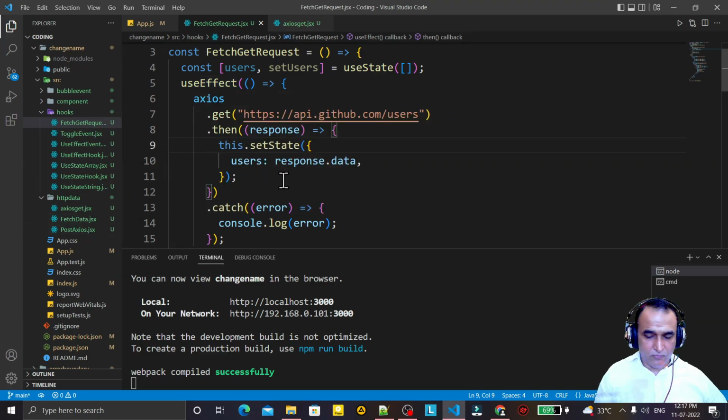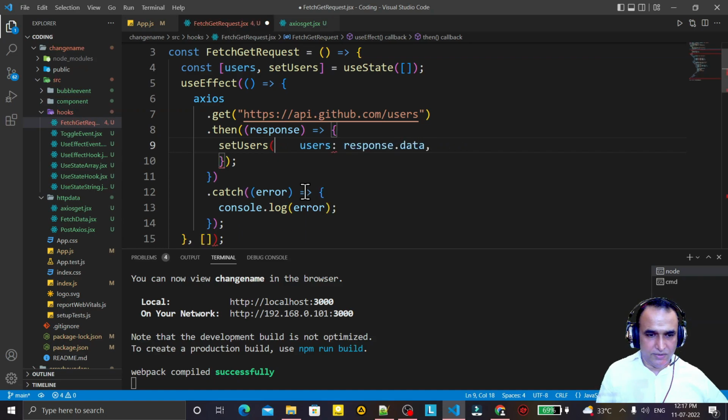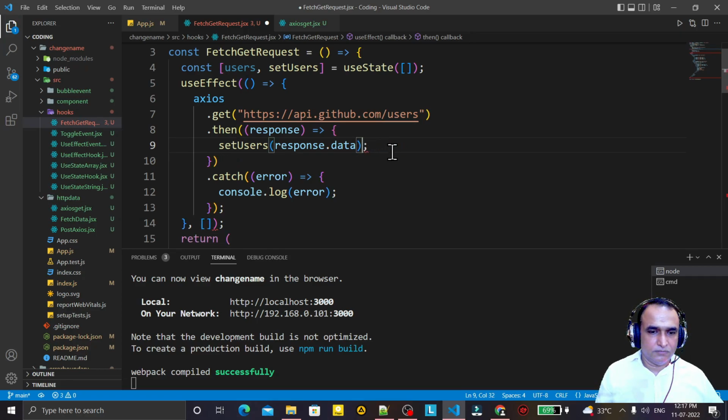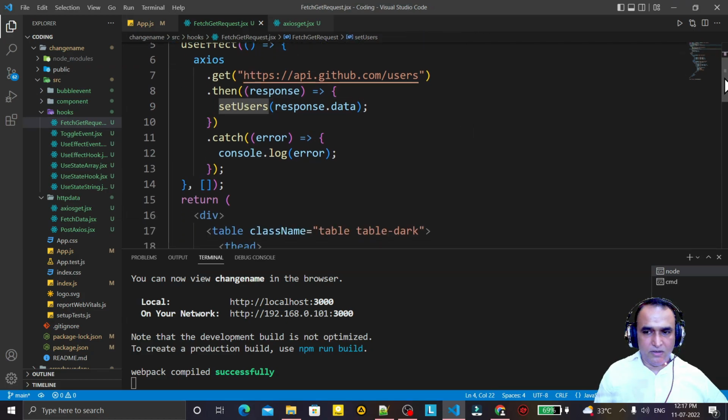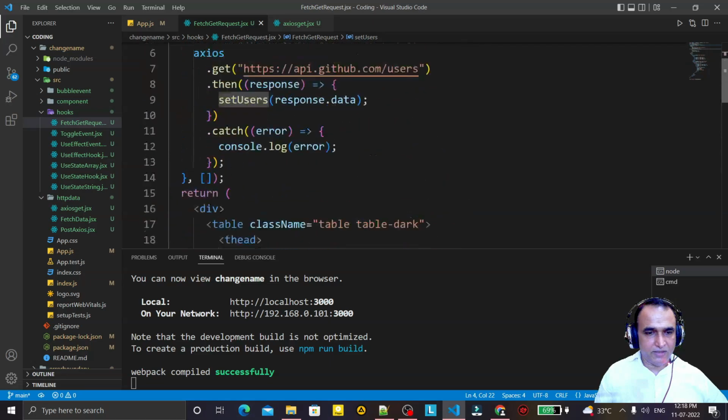So for that, what I do, I say setUser here, and then we pass this information here, response.data, like this we are passing. You see, save this. So we have the data here in setUser, and we did all these things. I think we did this.